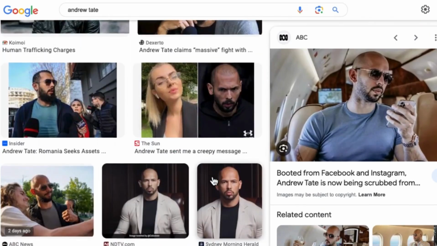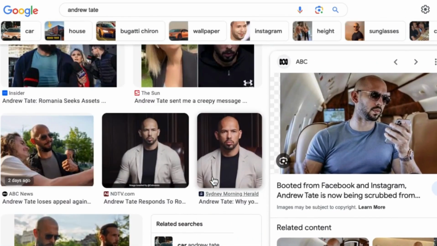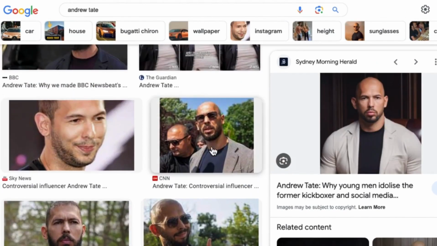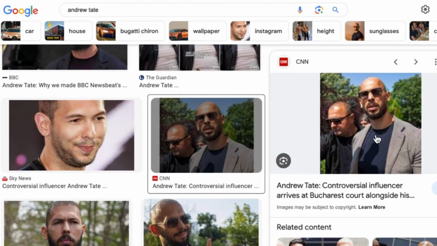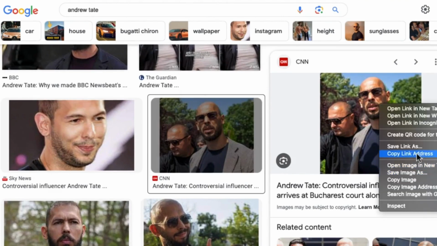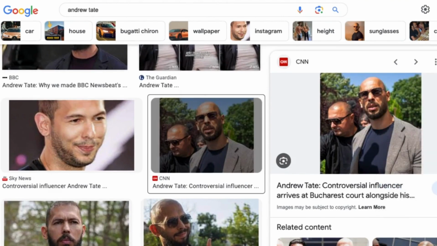I'm going to scroll down here. I'm just going to look for another image that I can actually take. I'm going to scroll up to the top. You can see this one over here is another image that we can use. So I'm going to right click on this. I'm going to come over to where it says copy image address. I'm going to click on that.